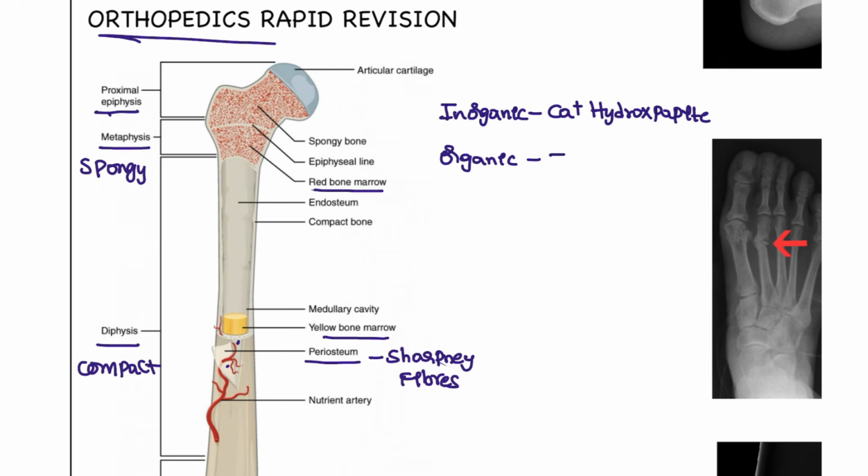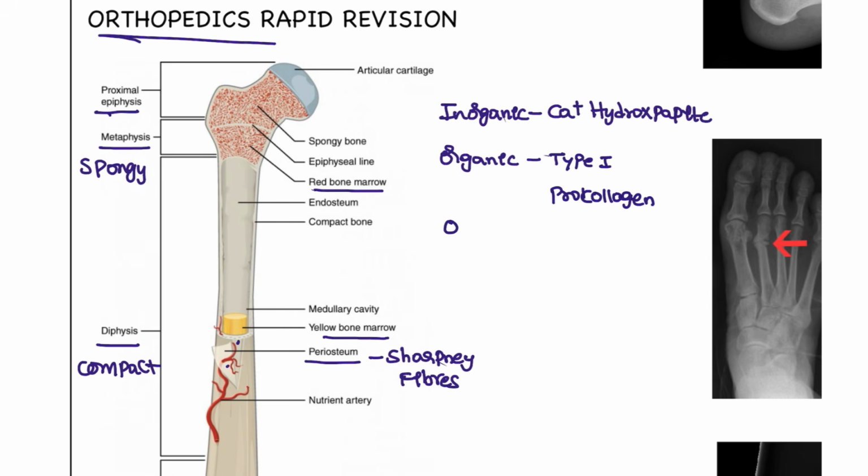For example, we have type 1 collagen, right? The important tendons, fascia and the bone consist of collagen 1. Along with that, we also have pro-collagen, which gives more importance to bone formation.